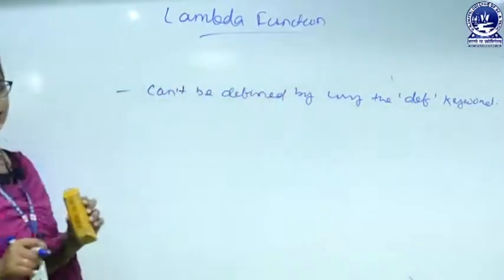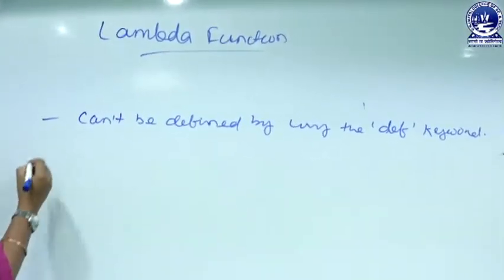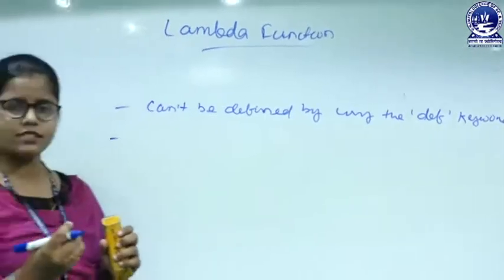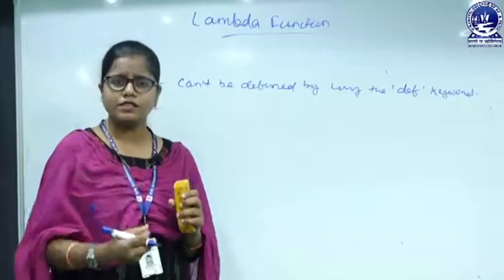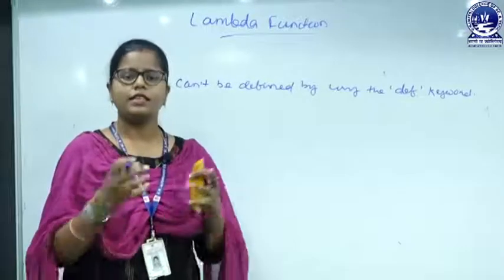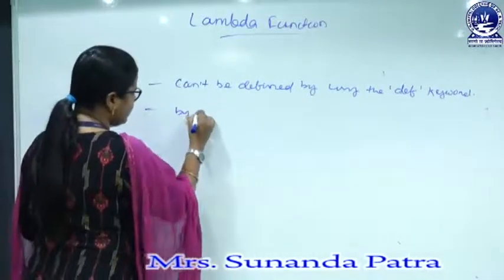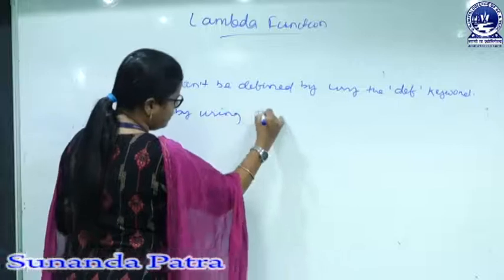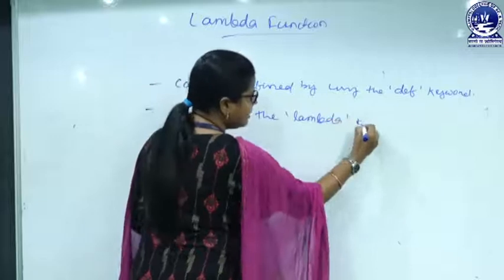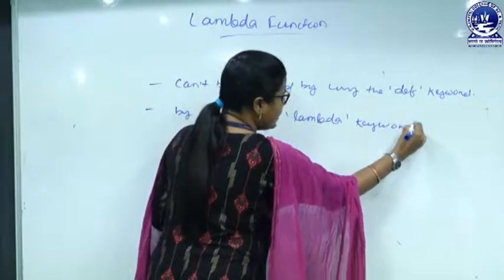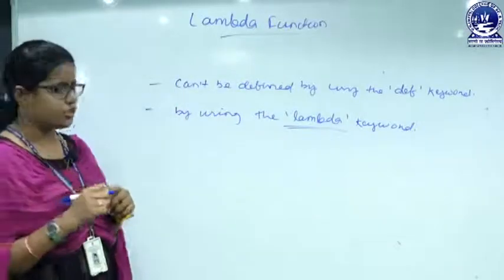This is the first property. So if there is no def keyword, how should we know this is a function that will take some arguments and return some value? This can be done by using the lambda keyword. There is a keyword in Python known as lambda, and it is used for defining a lambda or anonymous function.